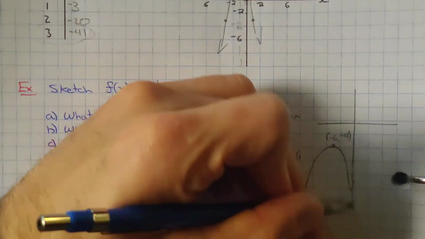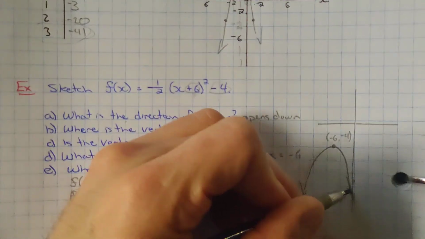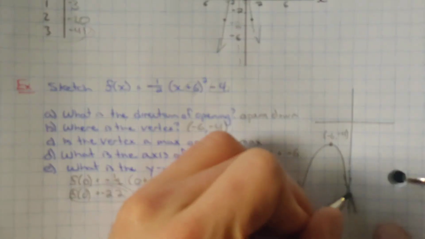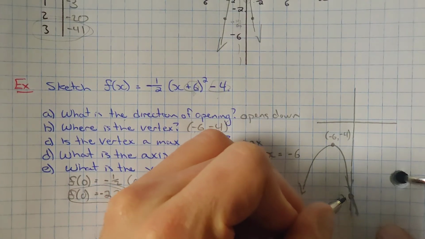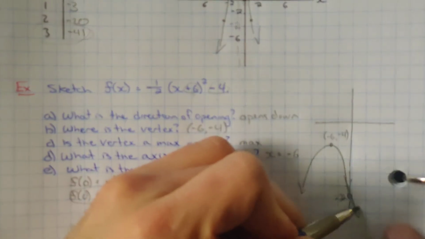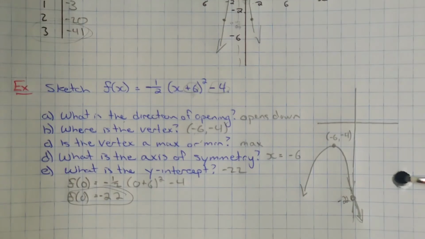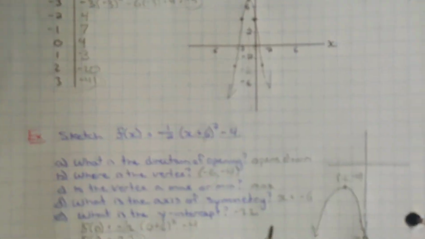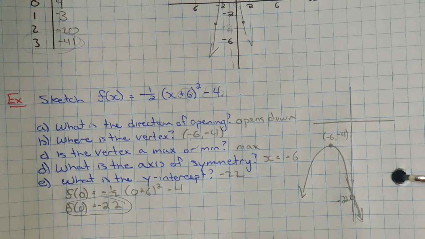And we also know, if I extend it past here a little bit, that this point where it crosses is at -22, because that's the y-intercept. So we've got a few pieces of information that helped us do a quick little sketch of what that graph might look like. Again, when we're sketching, we're not being exact. When we're graphing, we plot the exact points, but when we're sketching, we just do it approximately. Okay, moving on.